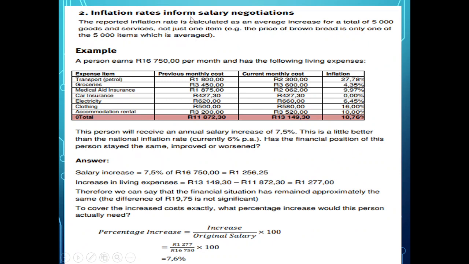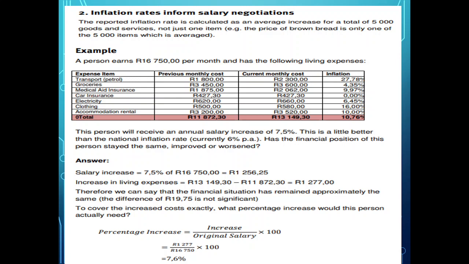Inflation rates inform salary negotiations. What does that mean? It tells the employers, people who employ you, if inflation rate is 7%, then they should give you an increase of about 7% so that you can cope with your money more.